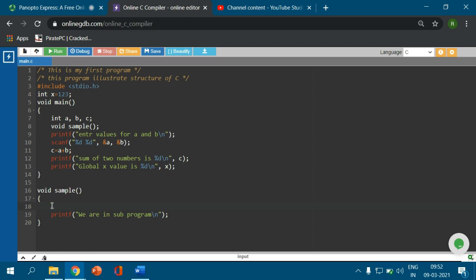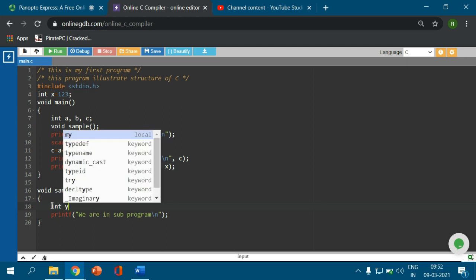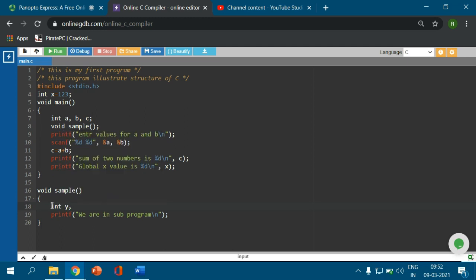Here I am going to declare int y, comma z. I also take the inputs for y and z. Printf, sorry, here in the subprogram I write, before that I will take the values into y comma z.